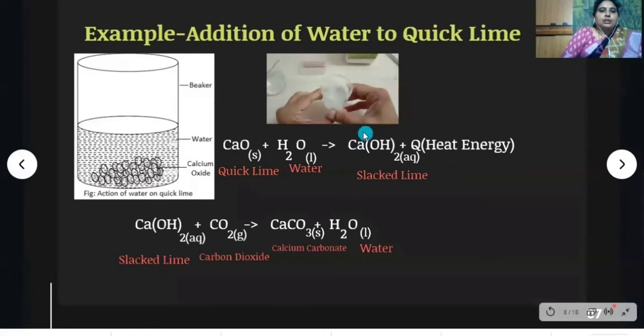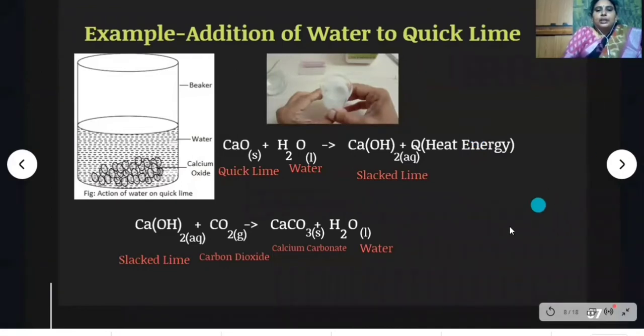You will feel hotness of the container. In this reaction, when quicklime reacts with water, it produces calcium hydroxide, that is nothing but slaked lime. Why are we feeling hotness of the container? Because liberation of heat energy takes place. So during a chemical reaction, if heat energy is liberated, those reactions are called exothermic.